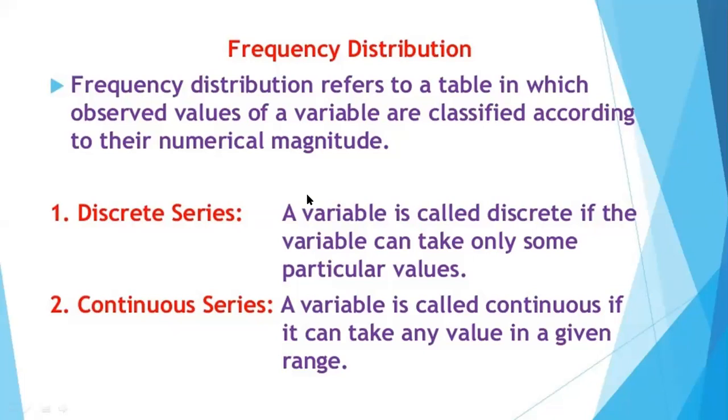And tally bars, we all know how to make it. Then third is the continuous frequency series. Continuous frequency series, I told you there would be the class intervals in the continuous frequency series. Class intervals means there would be like 0 to 10, 10 to 20. For example, how many students have the weight of 0 to 10? So you will be writing the class interval 0 to 10, and against that you will be writing the frequency, that how many weights are there from 0 to 10, 10 to 20, 20 to 30, 30 to 40.